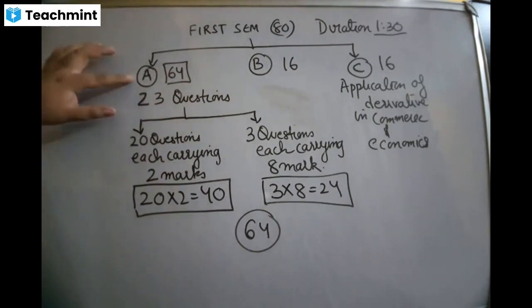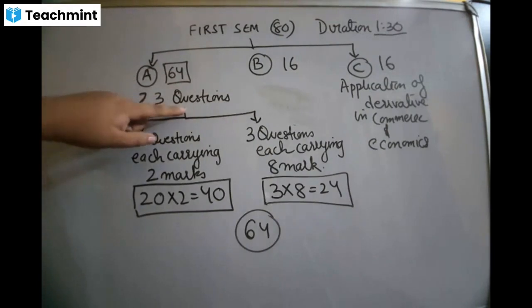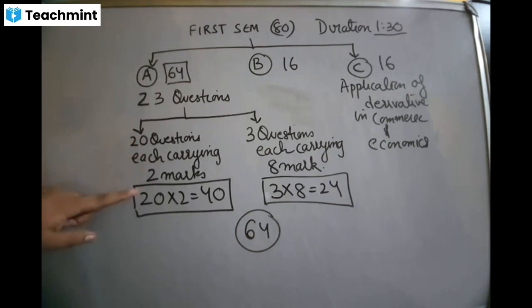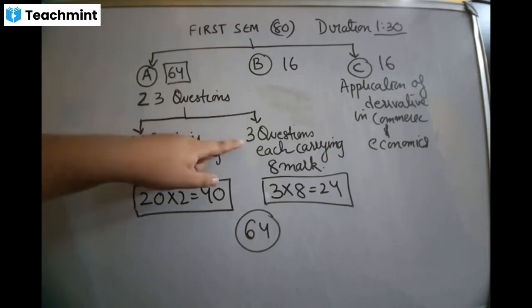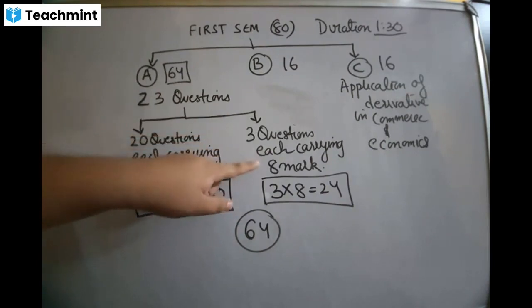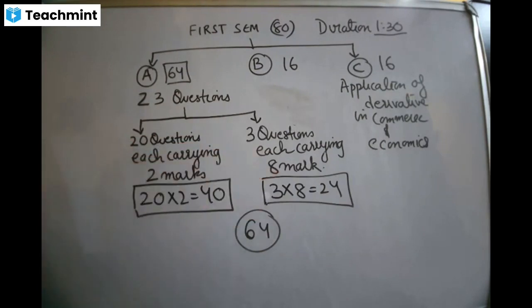In section A, how many questions are there in total? 23 questions. Out of 23 questions, 20 questions each carry 2 marks. So 20 into 2 is 40, and there are 3 questions each carrying 8 marks. So 3 into 8 equals 24. So 40 plus 24 equals 64. This is the composition of your first sem question paper. Is that clear? Okay. Now, can I just drop this now? If you want, you can take a screenshot of this, please.